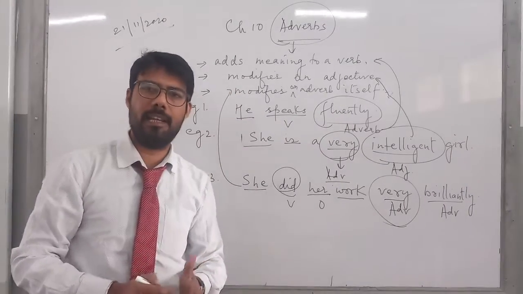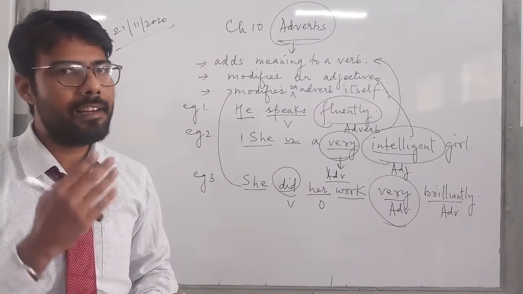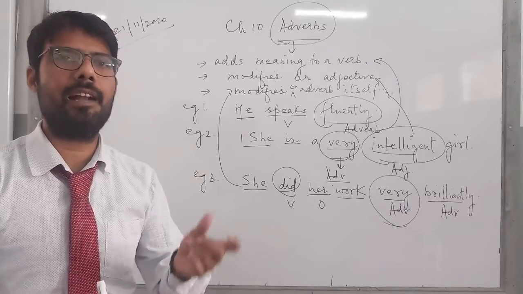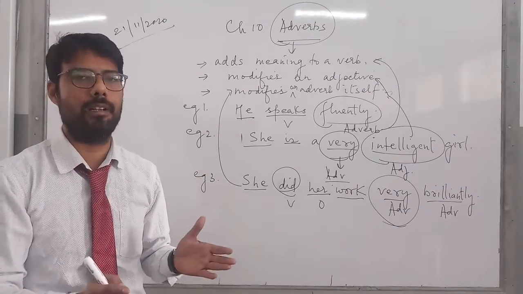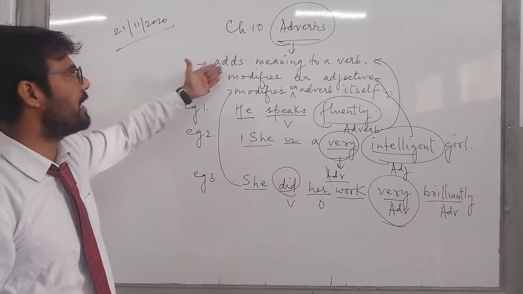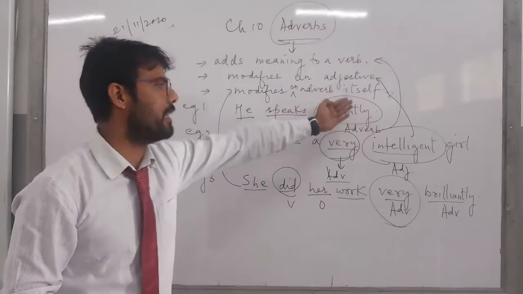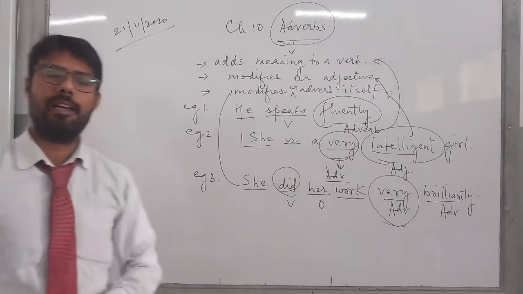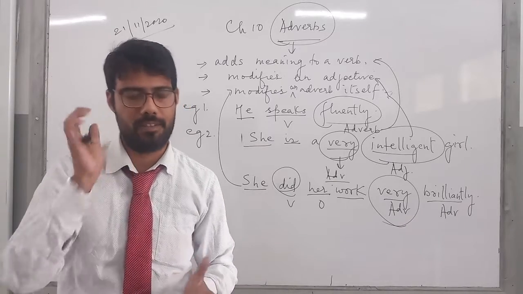Children, the most important thing in learning is you need to justify. Likewise you do in maths, there is verification, so is English. You need to justify your point. So the definition of an adverb: it adds meaning to a verb, it modifies an adjective, it modifies an adverb itself. And these are the three examples which will help you to understand the definition well.